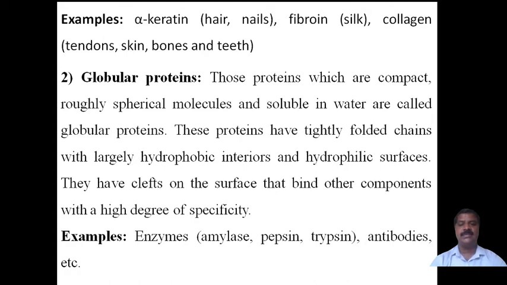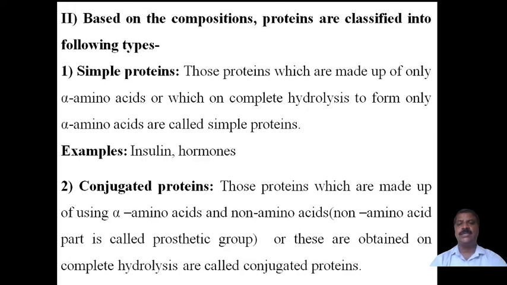Enzymes such as amylase, pepsin, trypsin, and also antibodies, belong to the globular proteins. Now coming to the third one, the next classification. Based on the shape, there are only two classifications: one is fibrous proteins, and the second one is globular proteins.